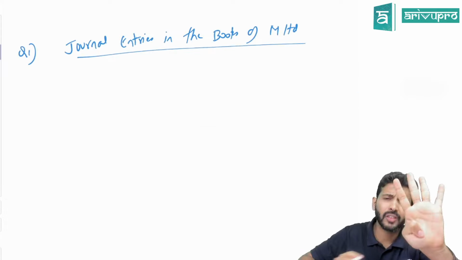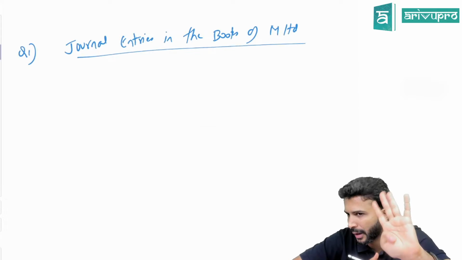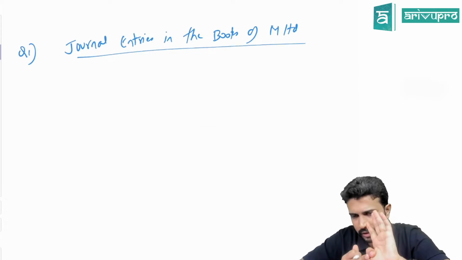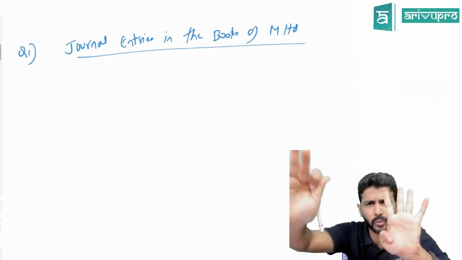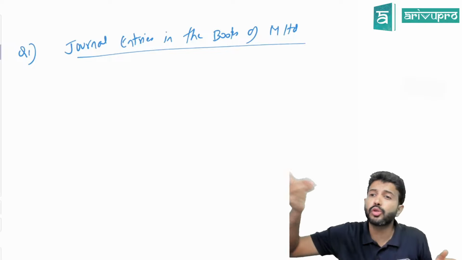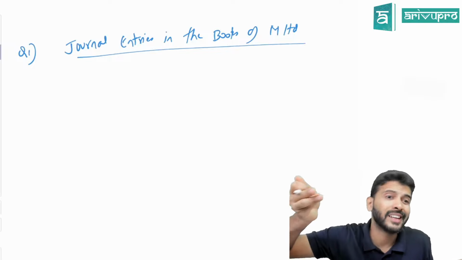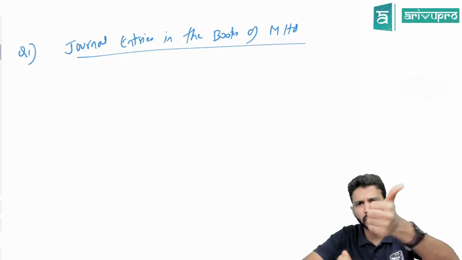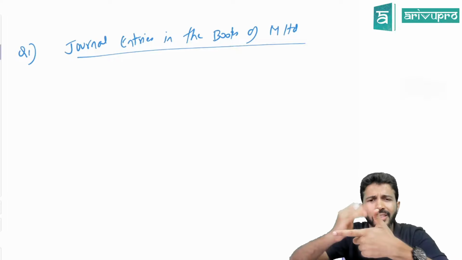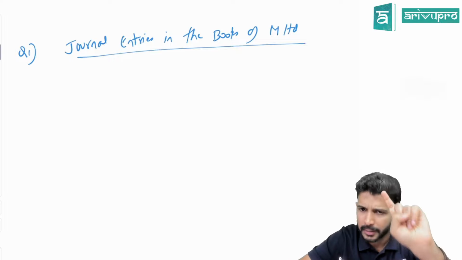Other than this, there will be 4 journal entries for buyback. One set of journal entries will be for the inflows. In some problems, we will sell investment, in some we may sell some property, plant and equipment, or we might have issued some new preference shares or debentures. For all those inflows, first we will pass the journal entry. Then I said there will be 4 buyback entries.